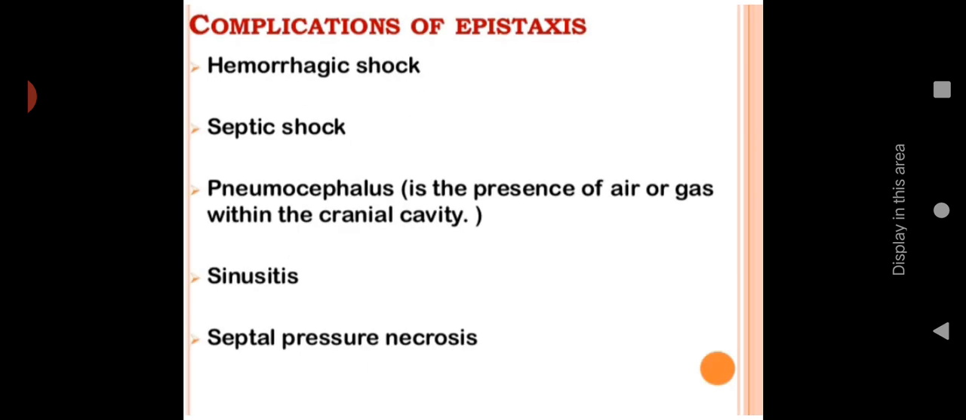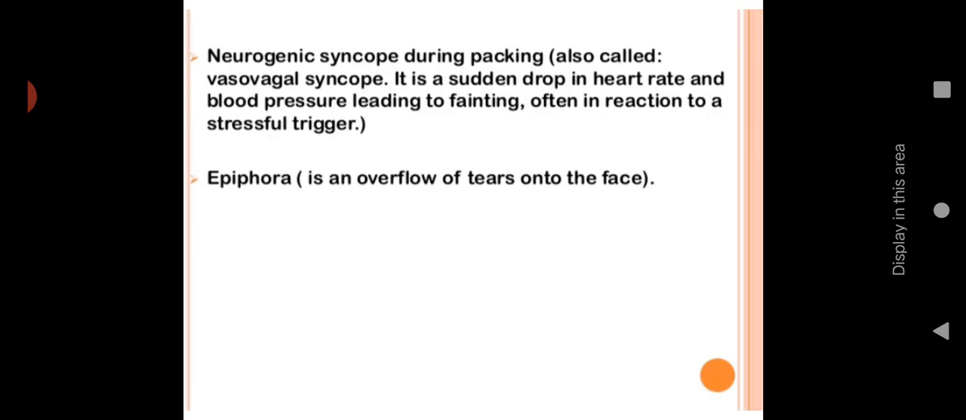Then next one is complications of epistaxis, including hemorrhagic shock. If the bleeding is not stopped or controlled, it can lead to hemorrhagic shock. Septic shock can occur. Pneumocephalus means presence of air or gas within the cranial cavity. Then sinusitis and septal pressure necrosis. Due to the pressure over the septum, necrosis also can occur. So these are the possible complications of epistaxis.